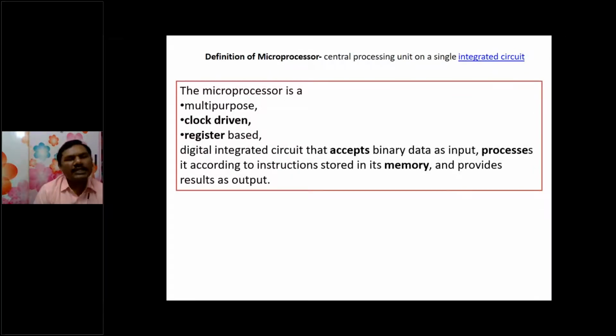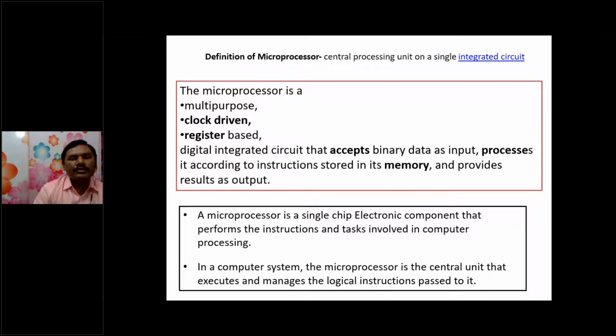The microprocessor is a multi-purpose clock-driven register-based digital integrated circuit that accepts binary data as input, processes it according to instructions stored in its memory, and provides the result as output. Multi-purpose means, as we all know, laptops and desktops are used for multiple purposes. We execute different types of applications, and it is run by one clock signal. As we have seen in the previous animation, internally it has different registers to perform different operations.